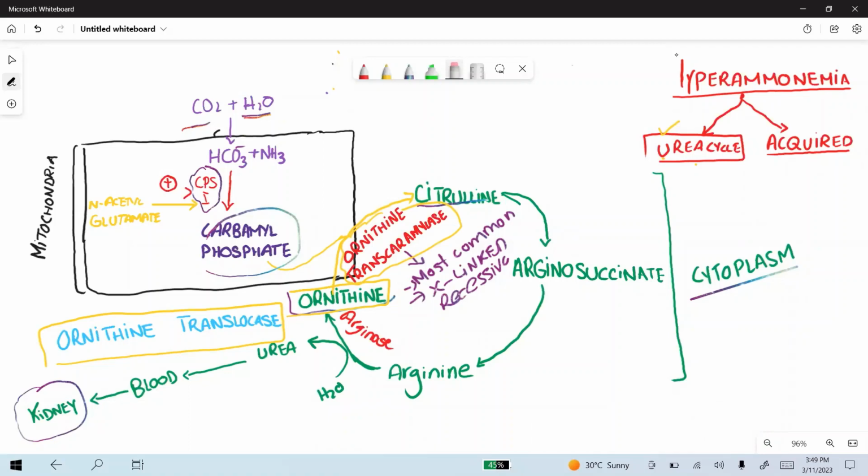Hyperammonemia is basically an increased level of ammonia in the blood. The causes of hyperammonemia are simply divided into two types: urea cycle disorders and those acquired due to liver diseases. Acquired liver disease, or urea cycle enzyme deficiencies, and ornithine transcarbamylase is the most common enzyme deficiency of the urea cycle. Ornithine transcarbamylase.